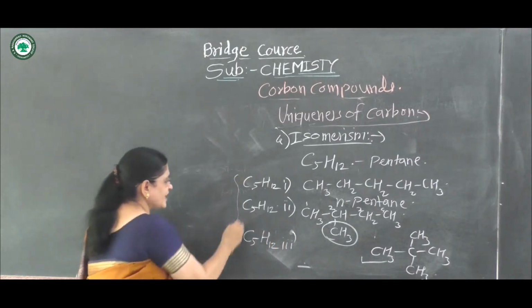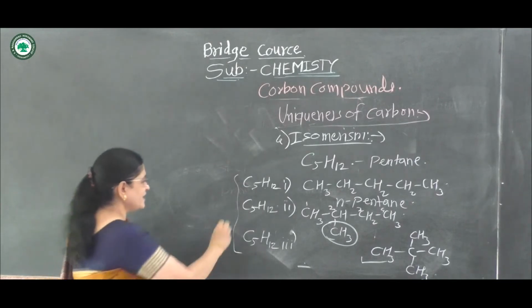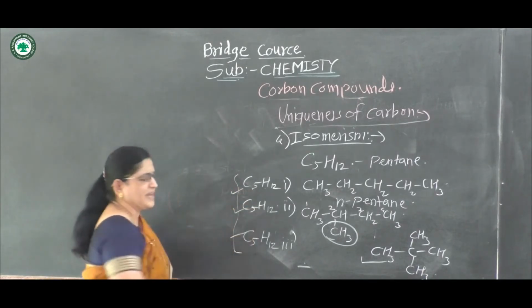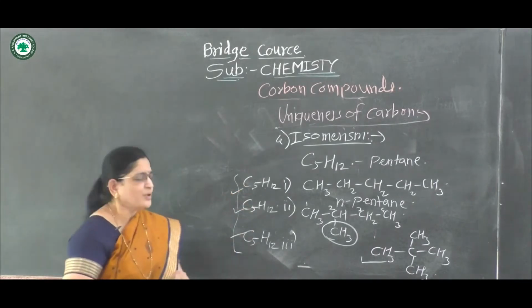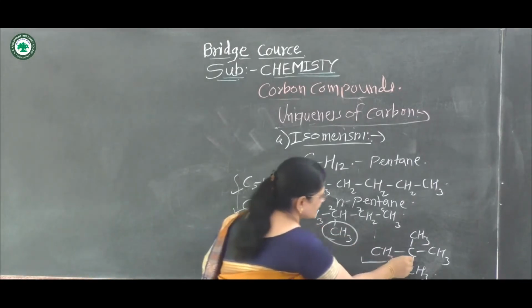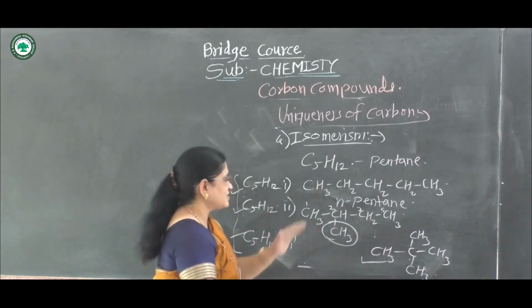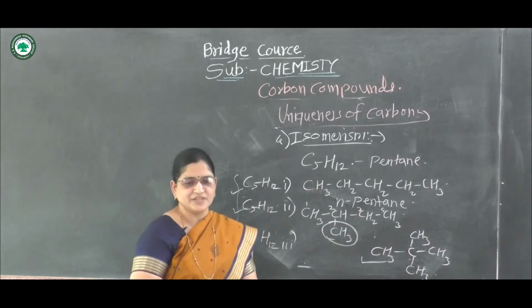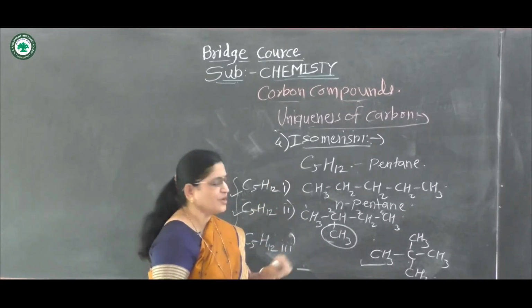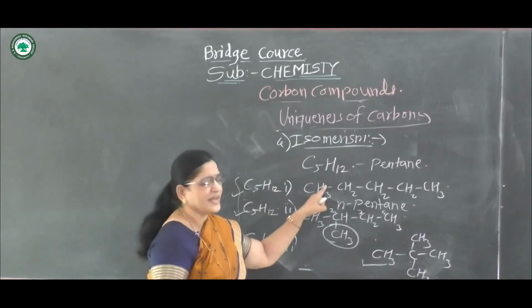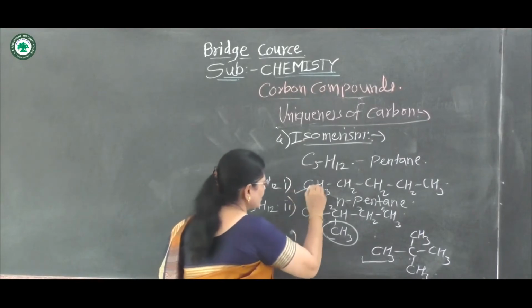In all these three examples, the compounds have the same molecular formula. But what is the difference between these three examples? Their structural formulae are different. This phenomenon is called isomerism.